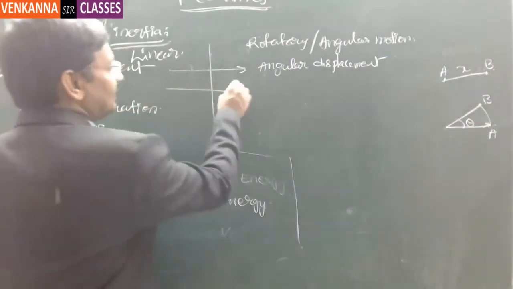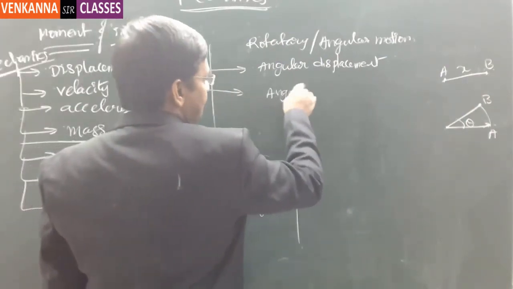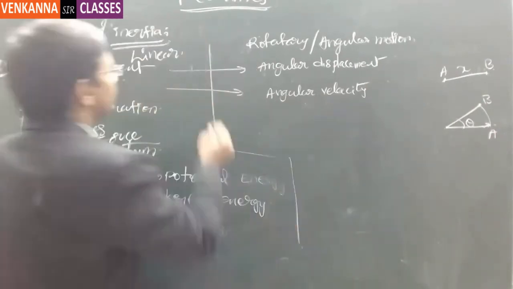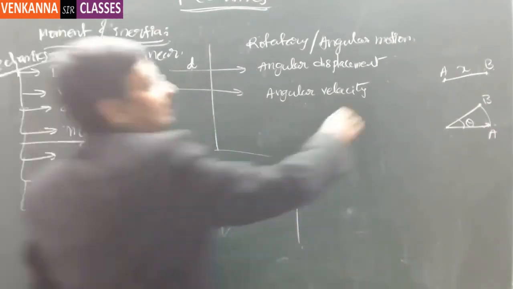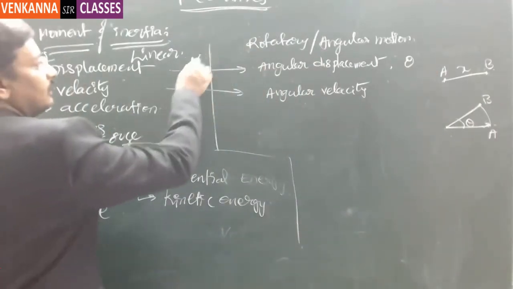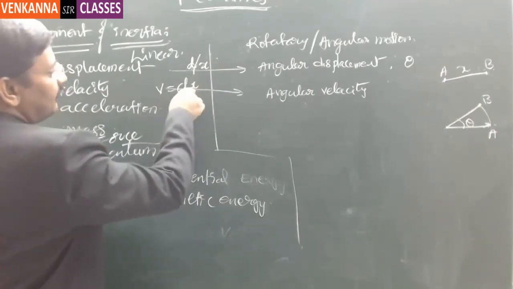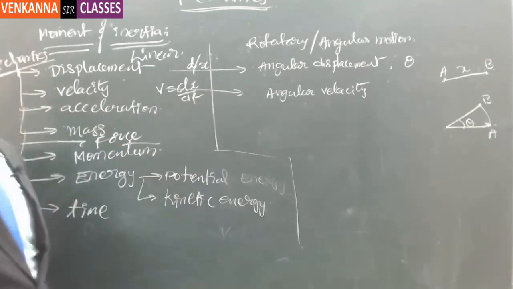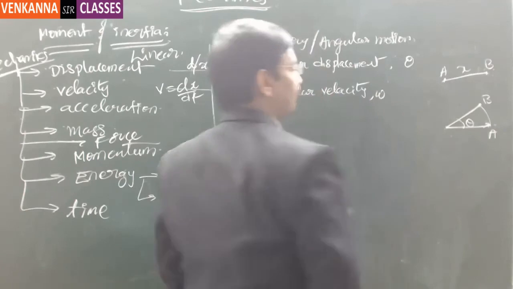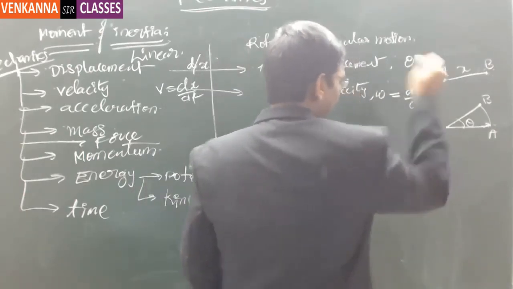Similarly, corresponding to the velocity, there is something called angular velocity. Sometimes it is represented with d and theta, or this can be represented with x. So velocity v can be represented as the derivative of the displacement with respect to time, dx by dt. And correspondingly the angular velocity is represented with omega, and this value is given by d theta by dt.